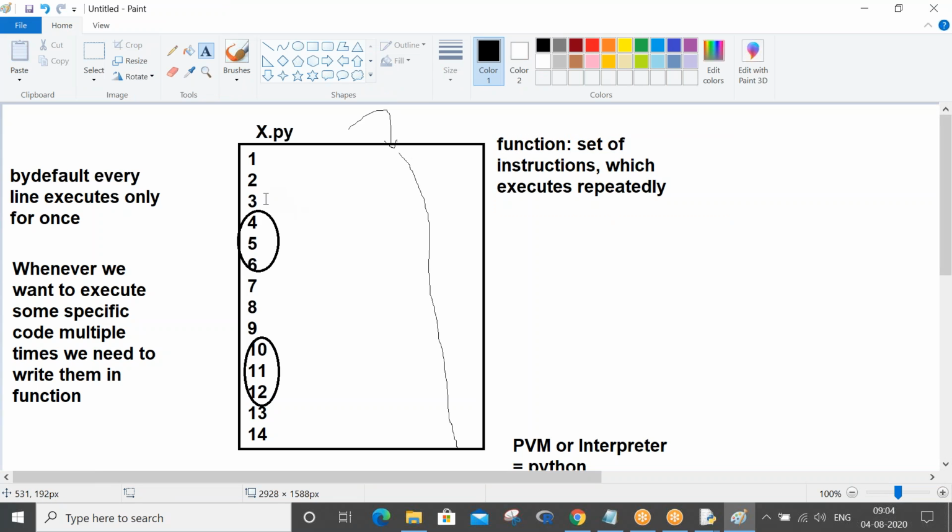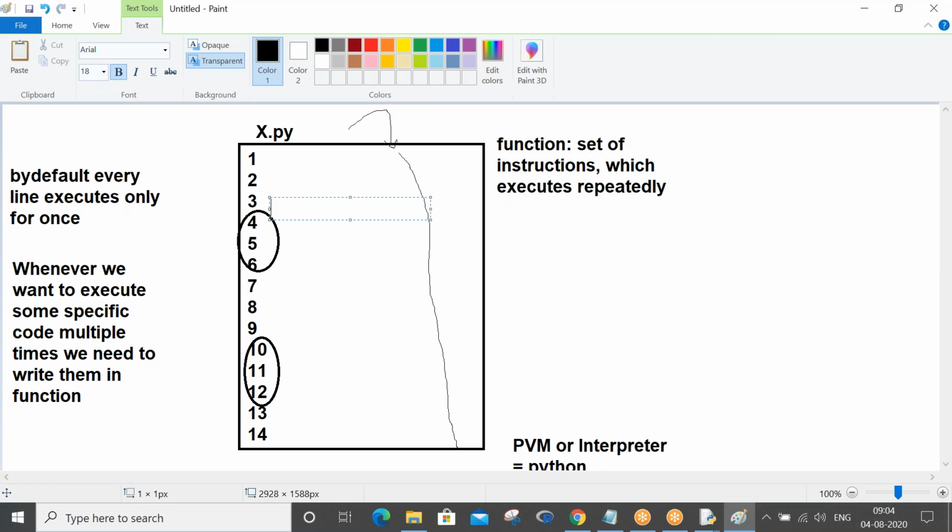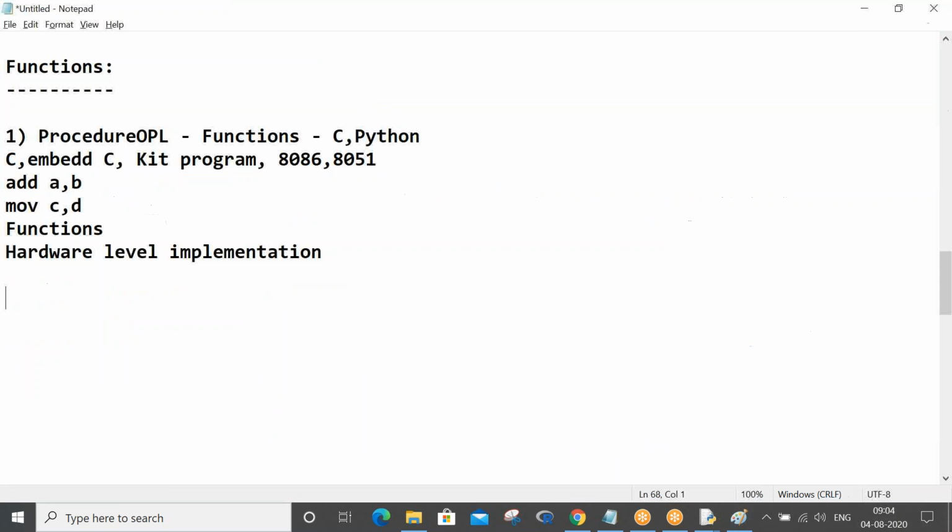Whenever you define your function, you write it like this: def f1. You need to write down these 4, 5 lines in the function. So whenever you want those 4, 5, 6 lines executed multiple times, you keep on calling f1 multiple times. I hope you have understood. So let me proceed with some simple example for today.